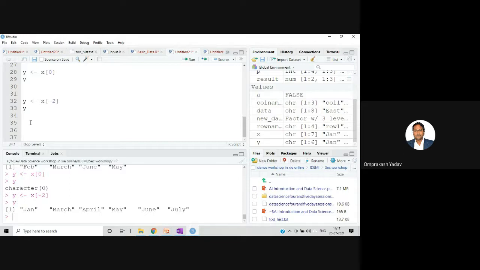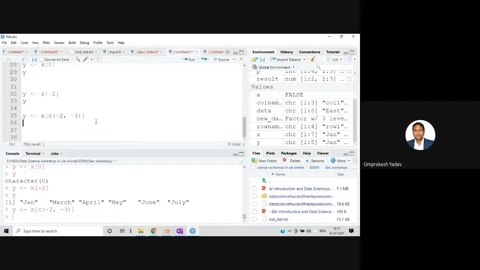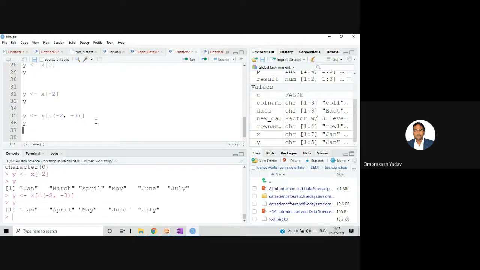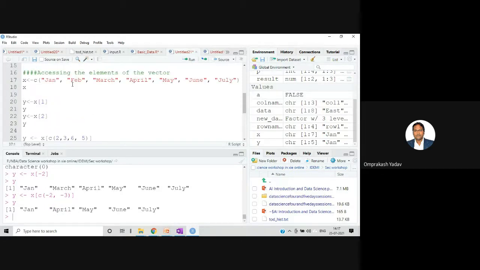So I can use the c function also. For example, if I do it this way, x of c(-2, -3), basically it will remove the second and the third value. I'll enter, I'll print this. So after Jan directly we are getting April. Let's check here, February and March are missing. So in this way we can mention the index number with the minus sign, and we can remove those elements. Did you all get this point, right?